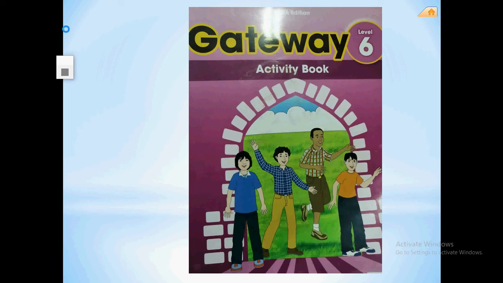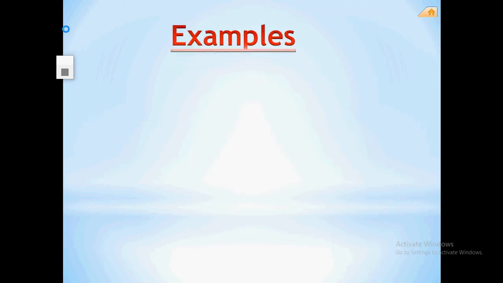Please, guys, prepare your activity book. Please, guys, open your activity book, page 71. Open your activity book, page 71. Before we start our lesson for today, let's make a revision for the grammatical rule.